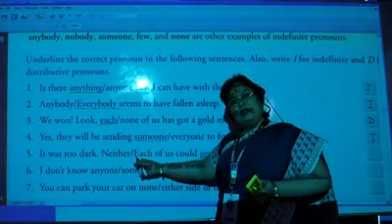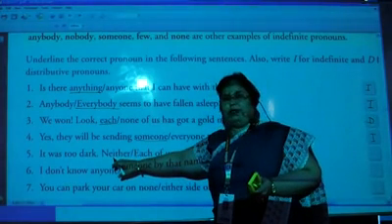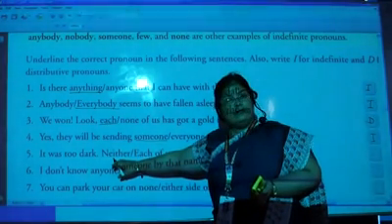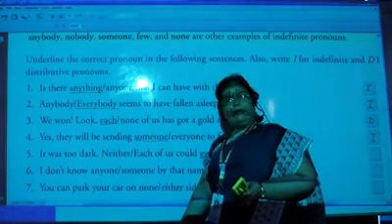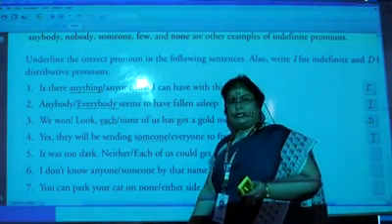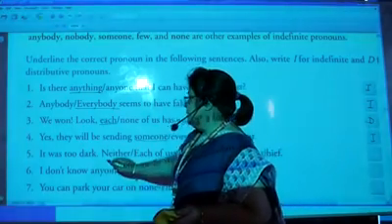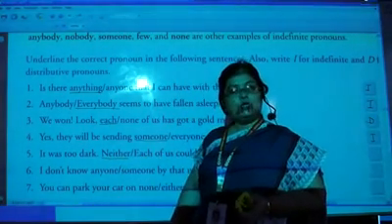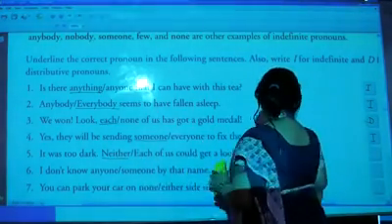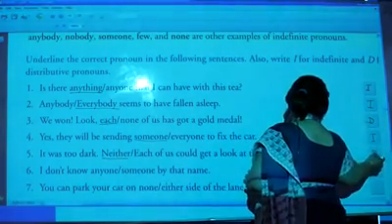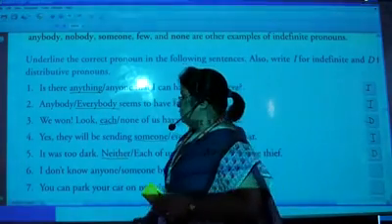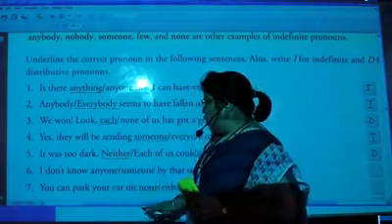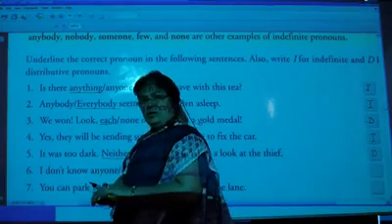If in the darkness nobody can see, then we'll write neither. Neither is negative. So I think in the darkness nobody can see. So the right answer is neither. Means koi bhi nahi. So this is our distributive.